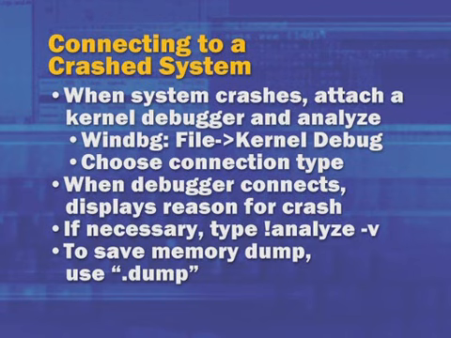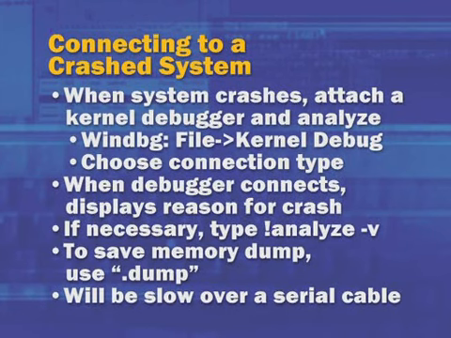One of the things you can do if you're not able to analyze the dump immediately and you want to get the system back up and running again is to save the dump to the host system. You can do that with the .dump kernel debugger command, where you can either capture a full dump or a mini dump. Be aware that if you try to capture a full dump over a serial cable, even at the maximum baud rate of 115200, you're probably going to be sitting there for on the order of hours, because there's so much data that's going to come across that serial cable.